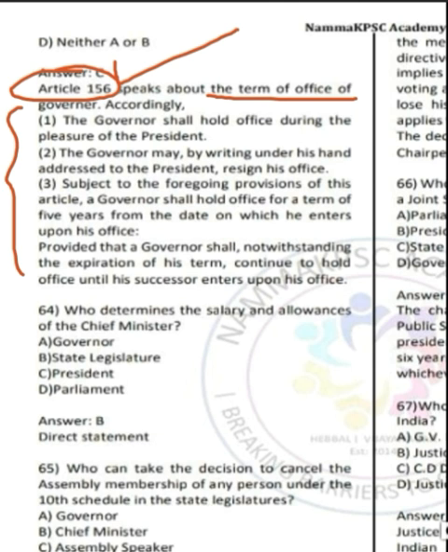Moving ahead to question number 64. Who determines the salary and allowances of the chief minister? So the correct answer is option B, state legislature. Again, it's a straightforward fact.